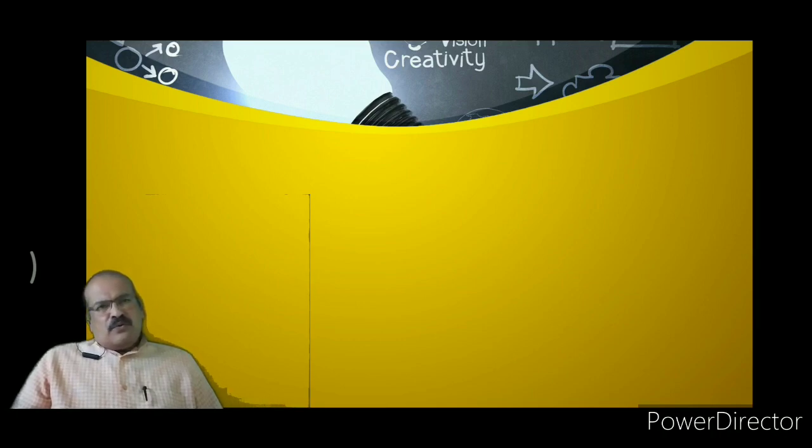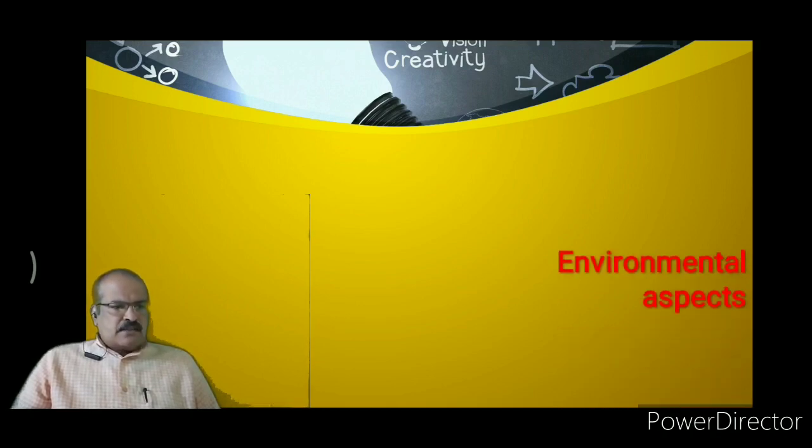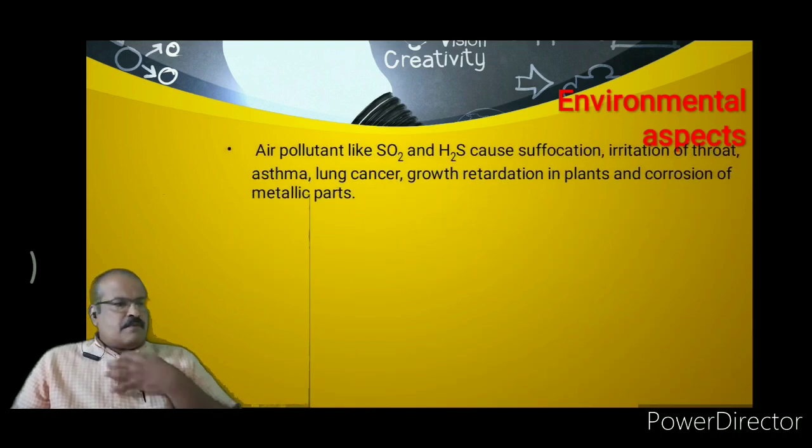So overall we can say that due to emission of carbon dioxide, oxides of nitrogen, sulfur dioxide, hydrogen sulfide, this steam power plant causes the acid rain, due to which the crops and forests are damaged. So this is the environmental aspects of steam power plant.